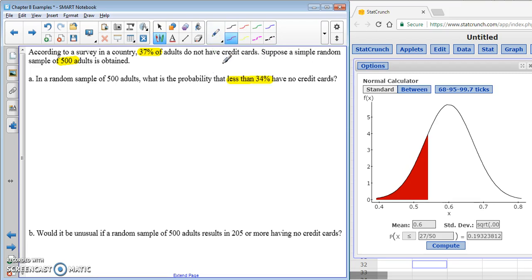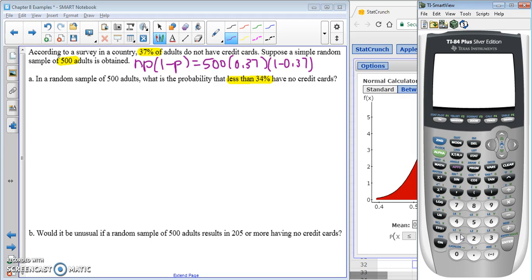So again, we need to check our conditions. n times p times 1 minus p here. So n is 500, open parenthesis 0.37, close parenthesis, open parenthesis 1 minus 0.37, close parenthesis, enter, and we get 116.55, and that's greater than 10, so one of our conditions is met for normality.